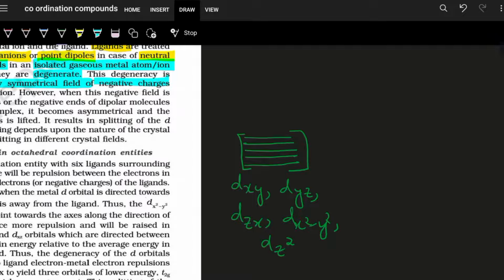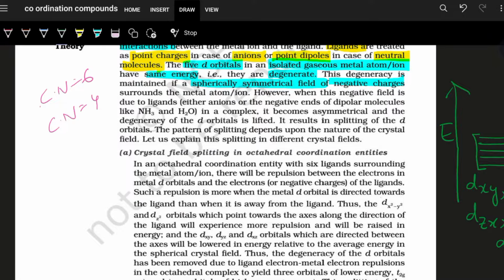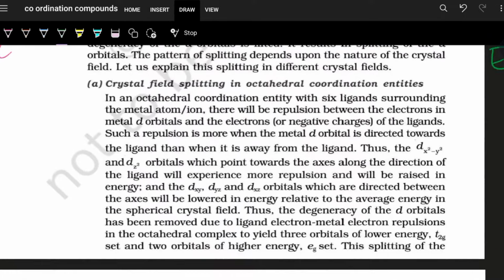Now, due to the approach of the ligand, the average energy of the 5 orbitals is raised due to the repulsive interaction between the metal electron clouds and the ligand orbitals.